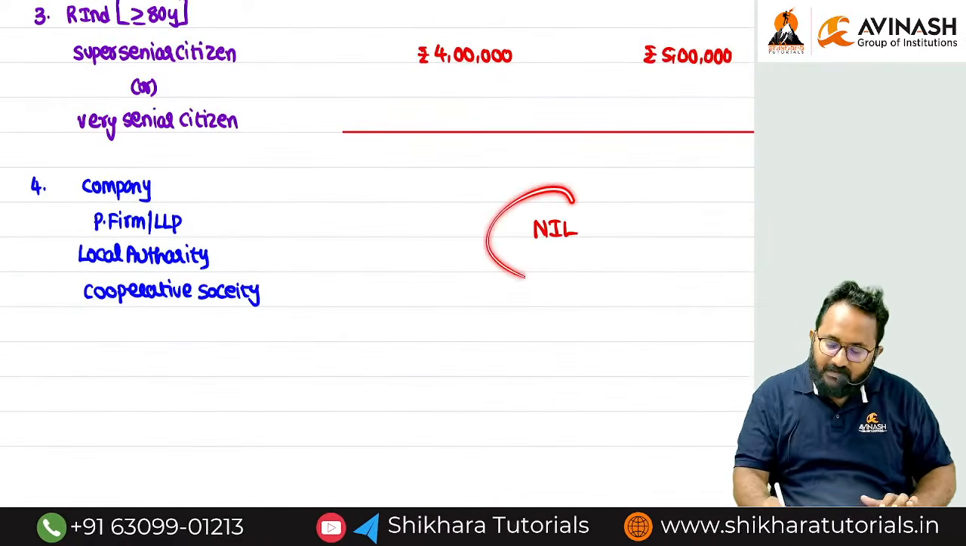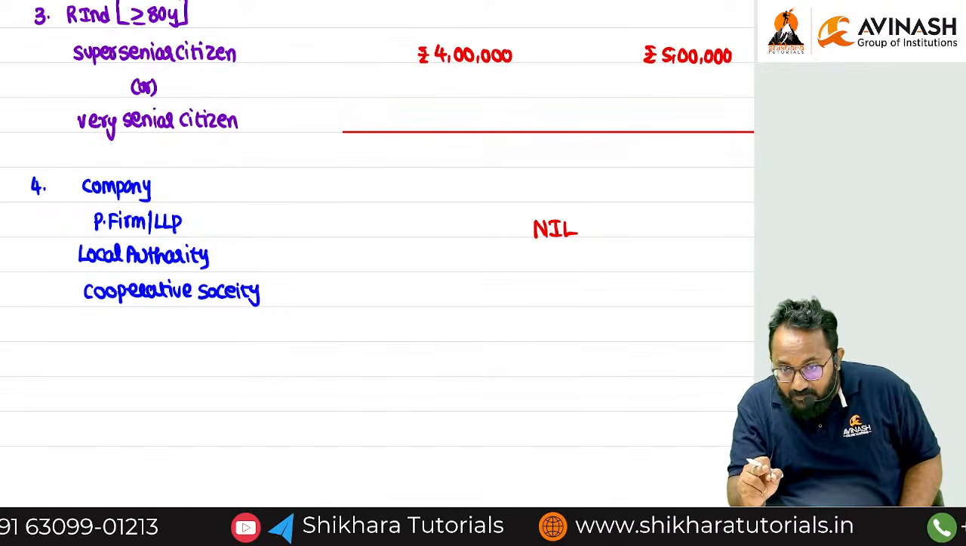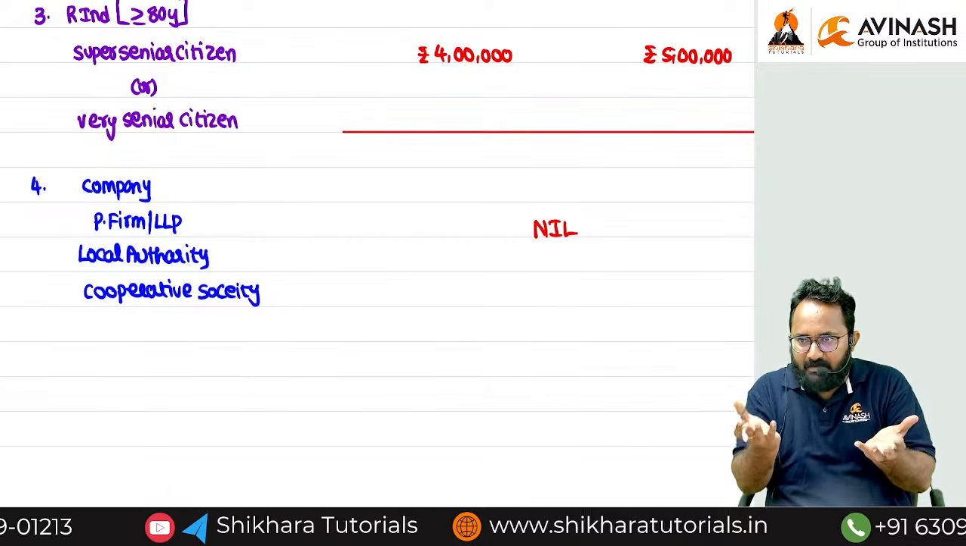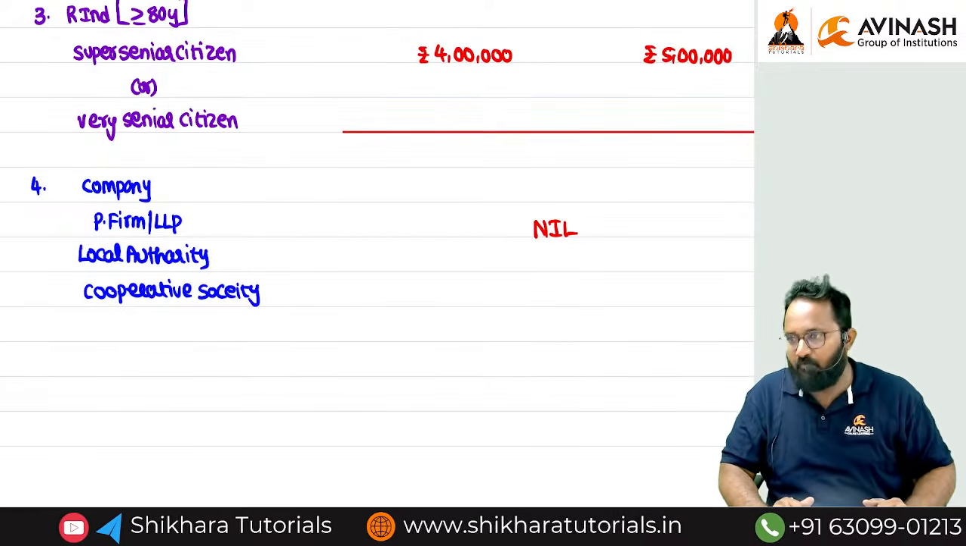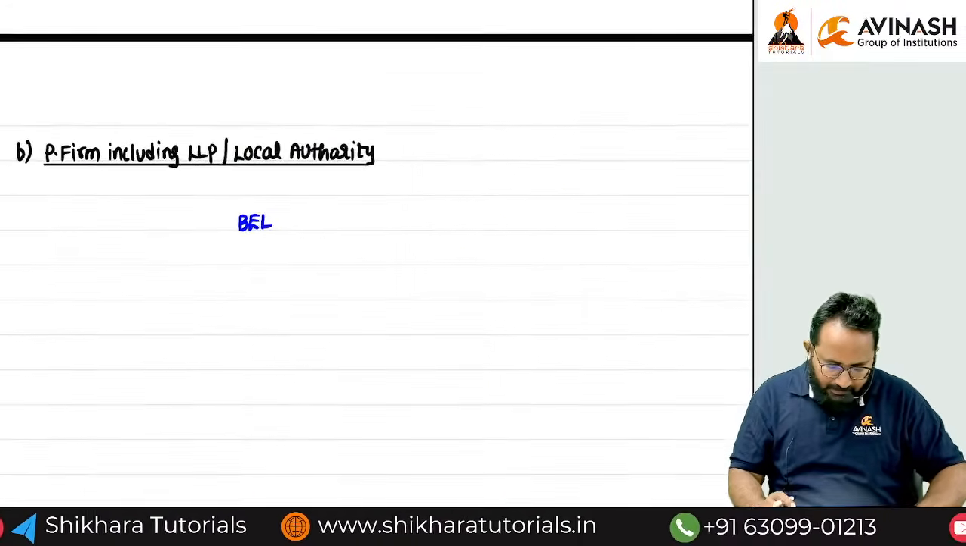But these persons don't have any basic exemption limit, right? That's why they have to follow flat rates. There is no basic exemption limit, which means on total income we have to apply one rate. That rate is called a flat rate.